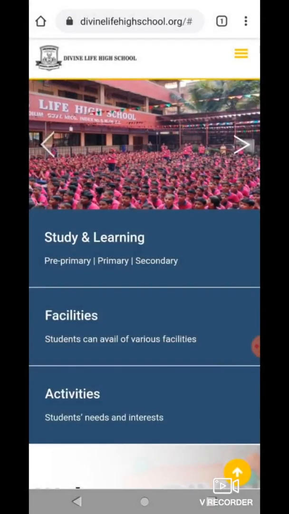And as we were looking at web page, web address, URL, I have one example of your school itself: divinelifehighschool.org. So as soon as you type in this URL or web address, divinelifehighschool.org, it will take you to the landing page, or the page that you see, which is also known as the home page. And you can browse through different sections. Okay?